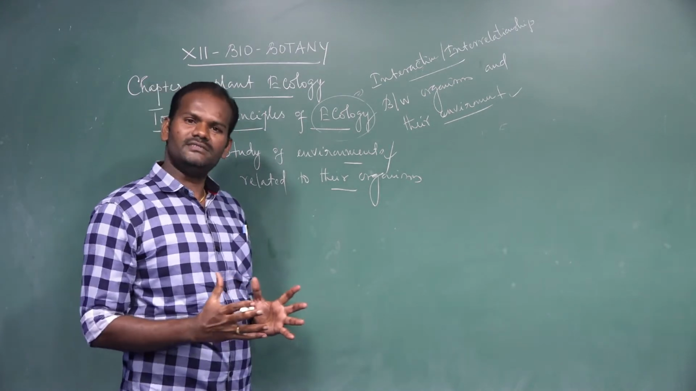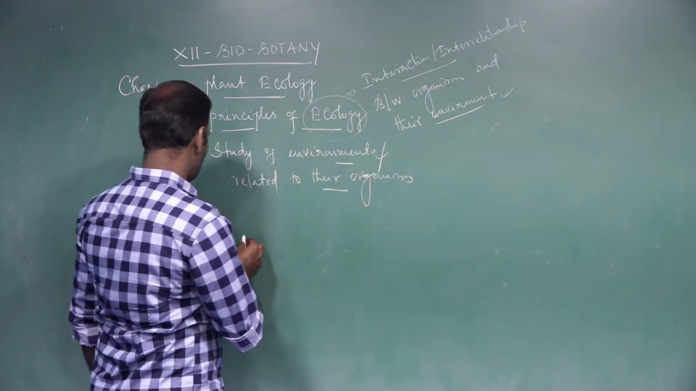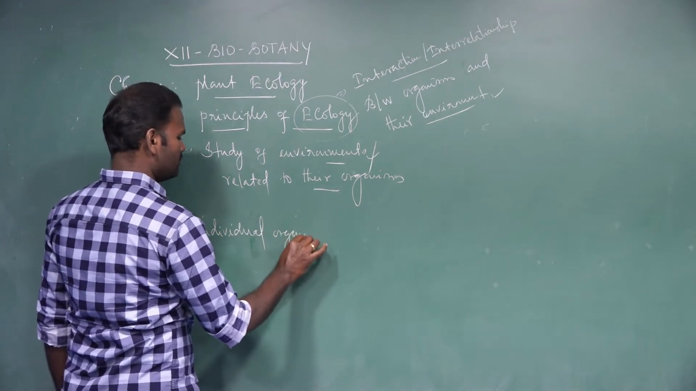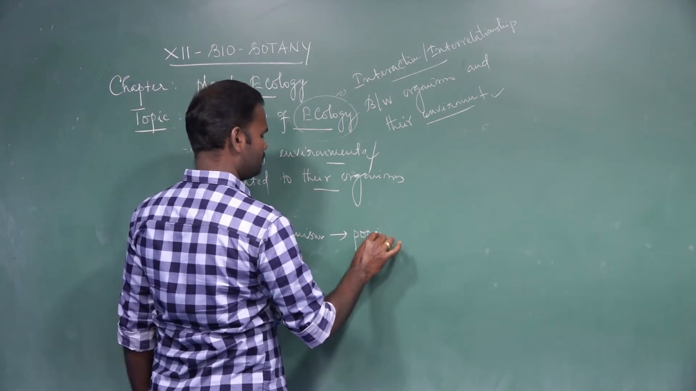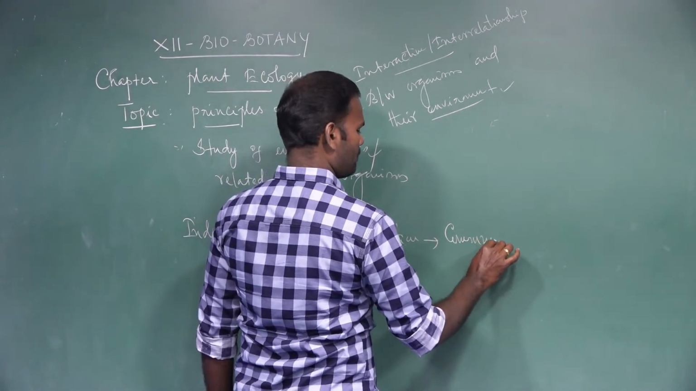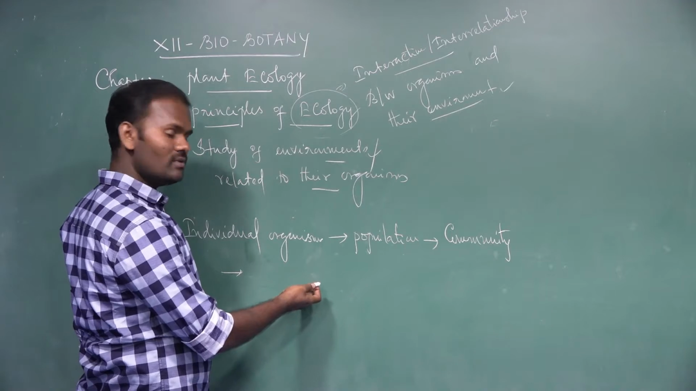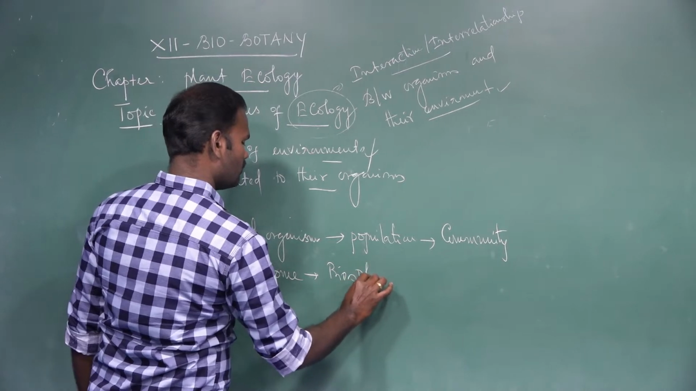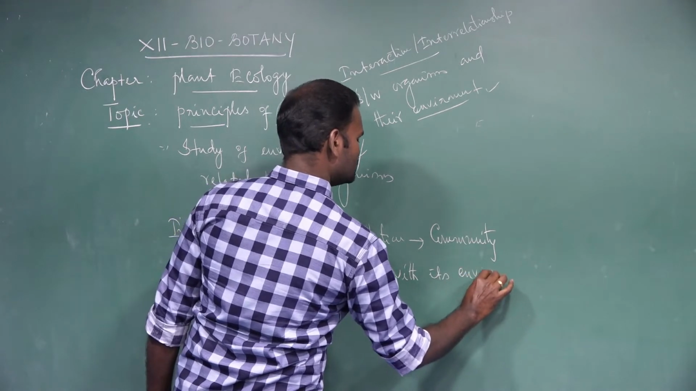So how can we study these interactions between the living organism and their environment? It can be studied by considering the individual organism, to population, different populations to form a community, different communities to form an ecosystem, then different ecosystems to form a landscape, then lastly biome and biosphere, with its environment.